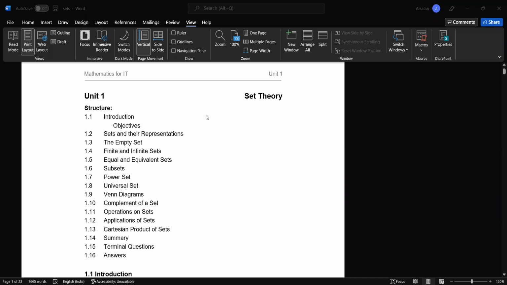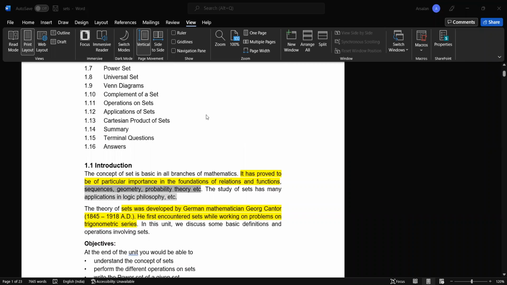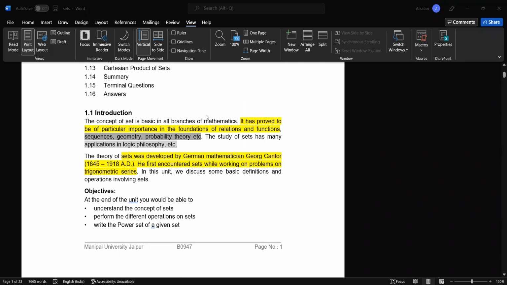So now we are going to start the set theory chapter, unit 1, maths. If I make any mistake, please correct me because I am new. This is my first time doing this.